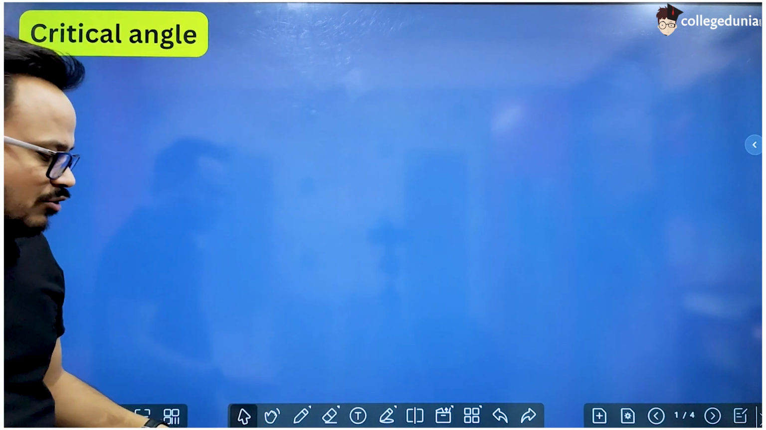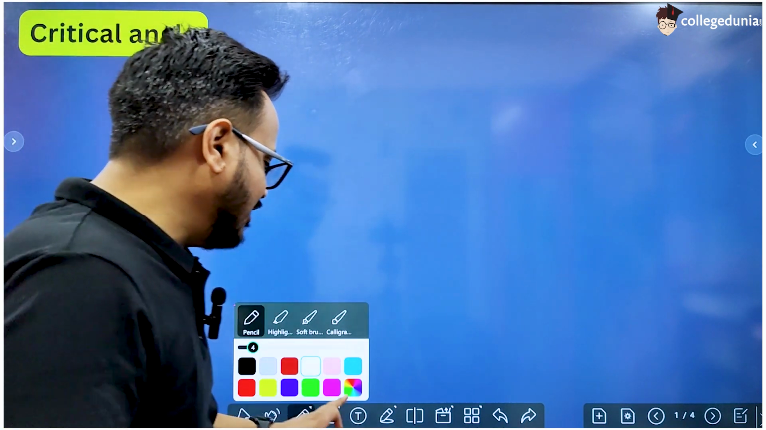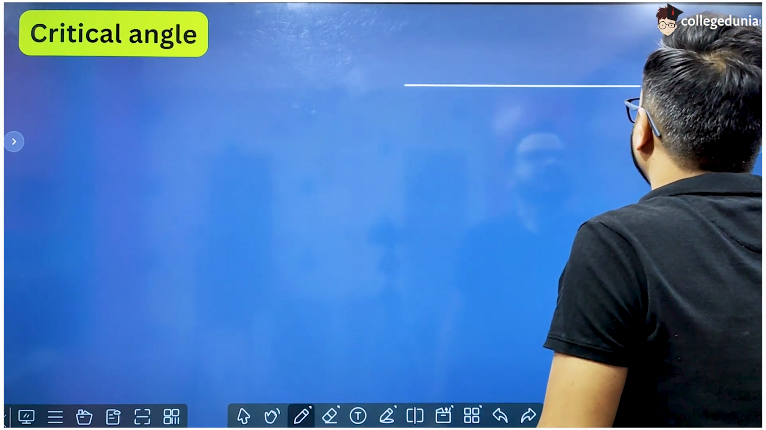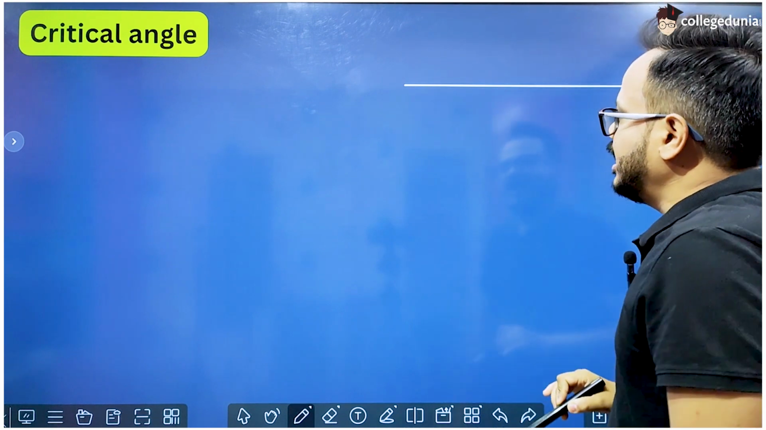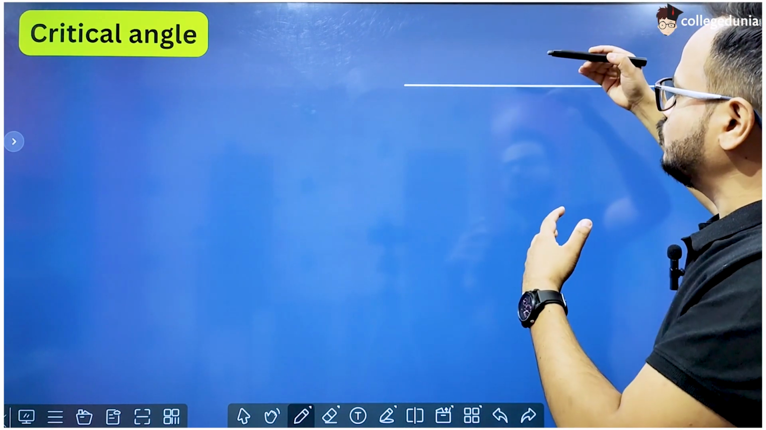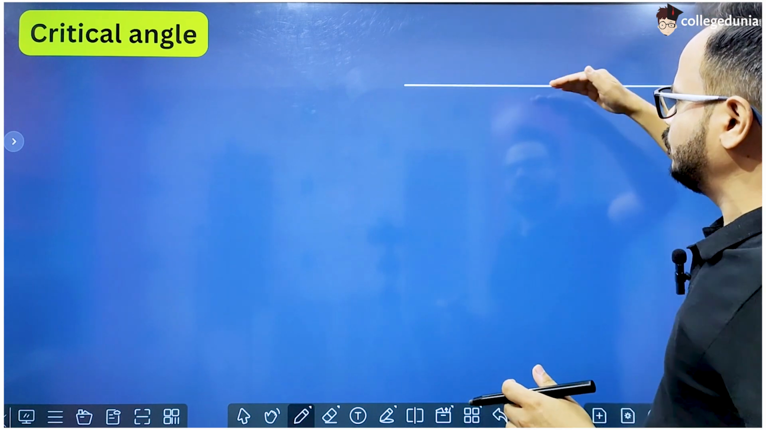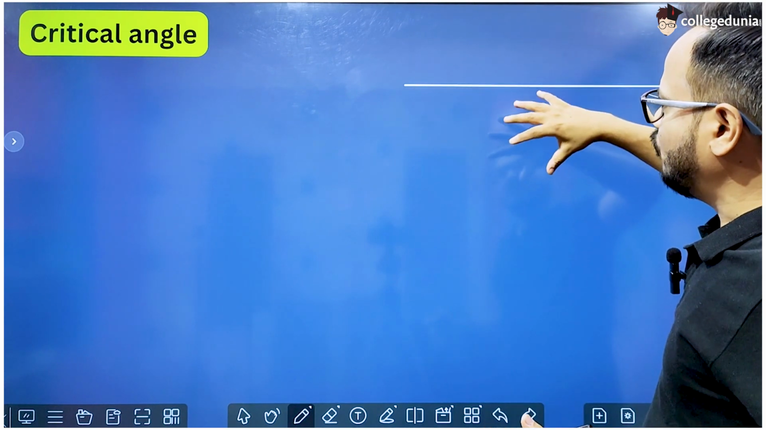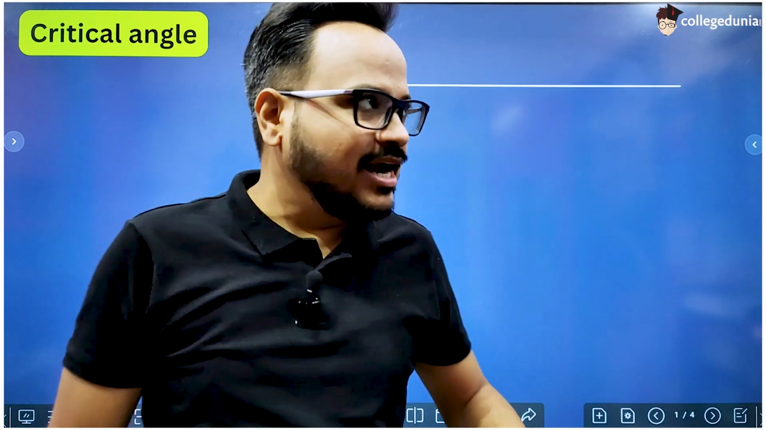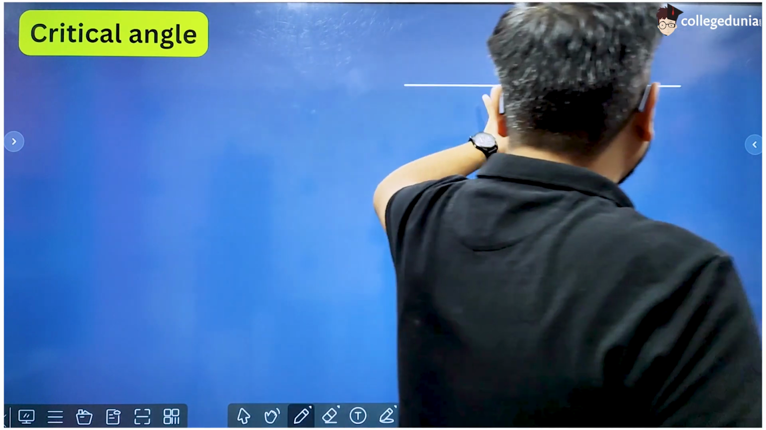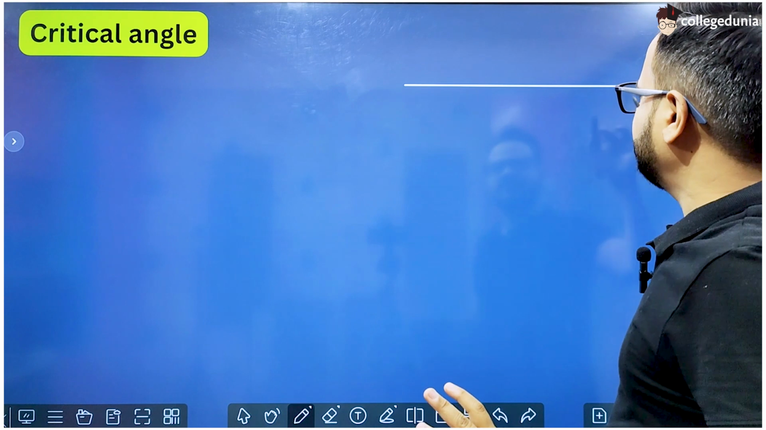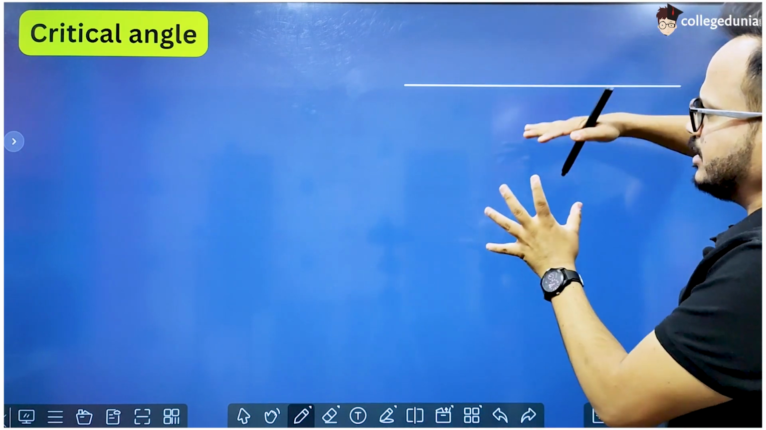To understand the concept of critical angle, first we should have an idea of total internal reflection. Now let us say this is an interface which is separating two media, right? This is a line which separates two media. For example, this is the surface of water. So below this line is obviously water and above this line is air, right? So this is an interface, and let us say below is a denser medium and above this line is a rarer medium. This is not a separate line, this is just the surface of the denser medium.